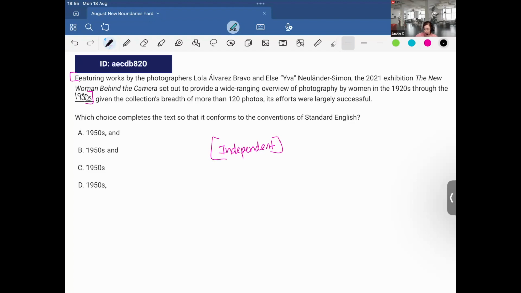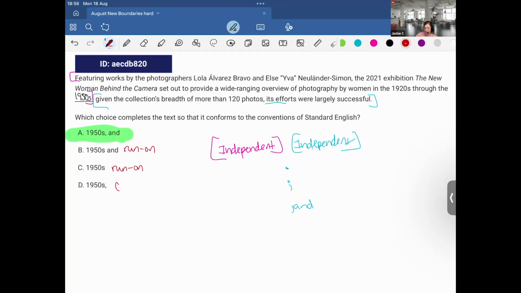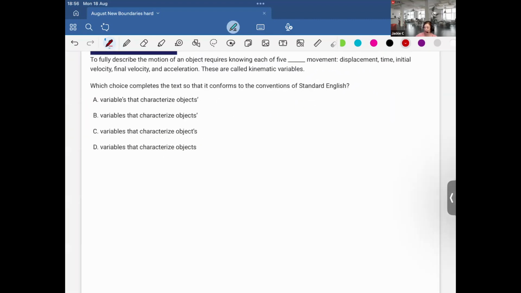And then let's see if the second sentence is given the collection's breadth of more than 120 photos, its efforts were largely successful. I have a subject, I have a verb, I have a complete thought. It is also independent. And like I said in the previous question, we could either separate with a period, a semicolon, or comma plus fanboy. Look what I have here, a comma plus fanboy. This is a run-on, and this would be a comma splice. Okay, amazing. Continuing our journey.